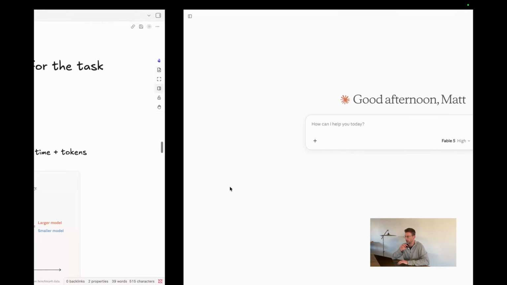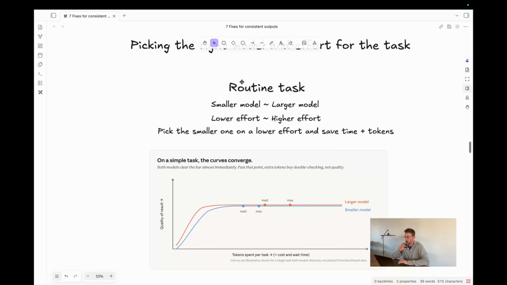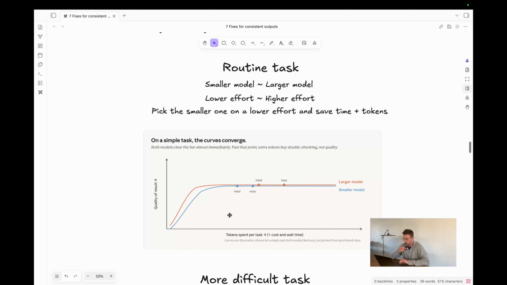And this is quite interesting. This is from an Anthropic paper or something that they sent out. And it's got to do with picking the right model and effort for the task. So it turns out that on a routine task, the smaller model is roughly as good as a larger model, and lower effort is roughly as good as higher effort. So let's see this in action. They're saying that the tokens spent per task, which is also cost and time, right, which is really important, increases going to the right, and the quality of the result increases going upwards.